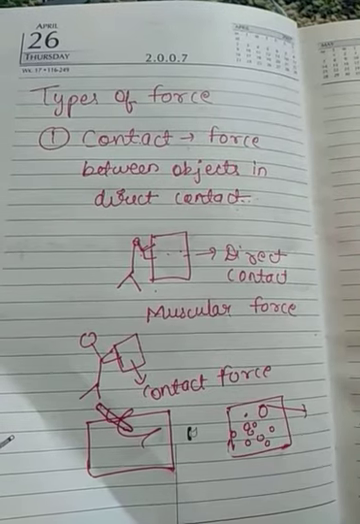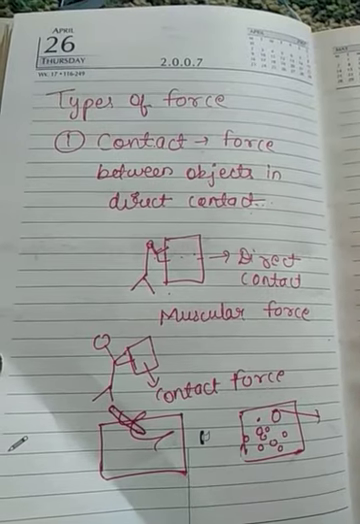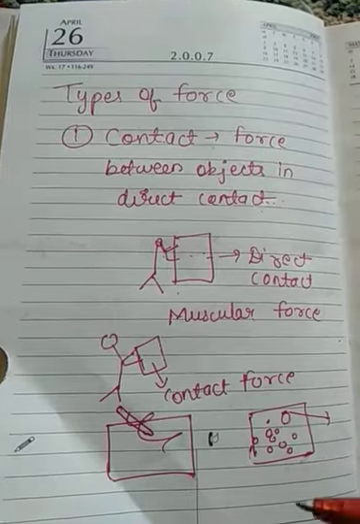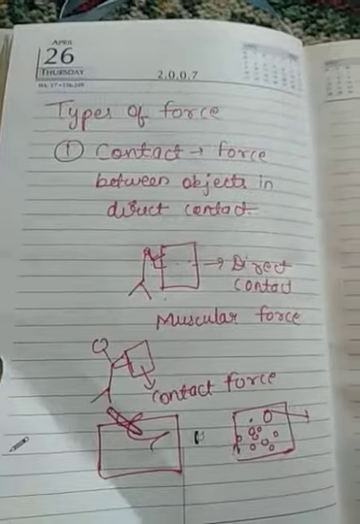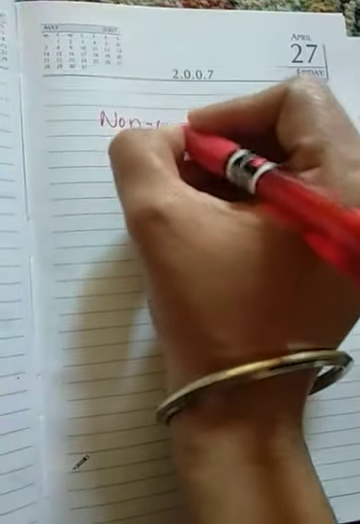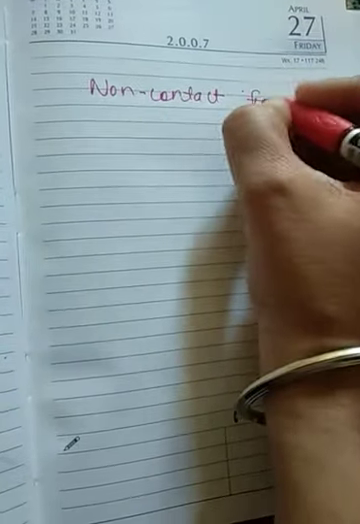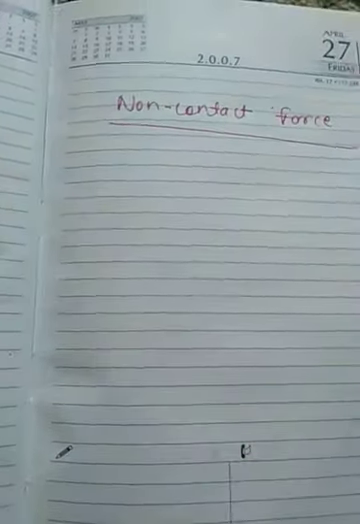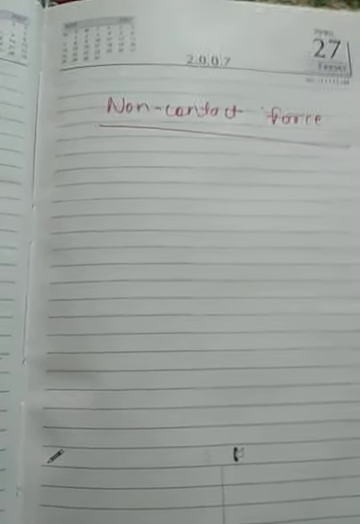So whenever we talk about contact force, it means that an object is in direct contact with the other object which is applying force. In this case, one object is the striker, and the other object is the person who is applying the force. Let us look at another type of force, which is called non-contact force. Very obviously, in this case there is no contact between the two objects. They are not going to touch each other, but there is a force existing between them.